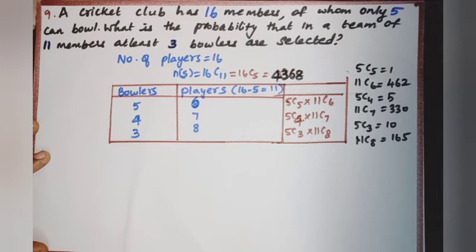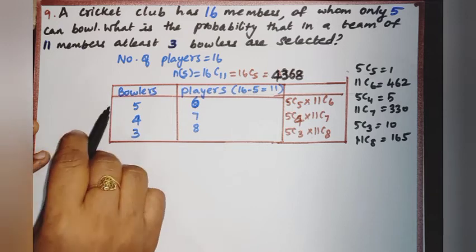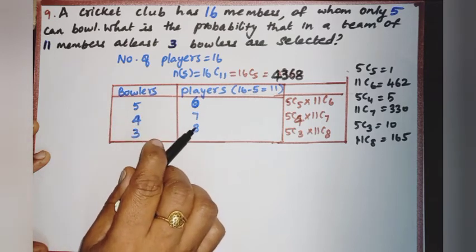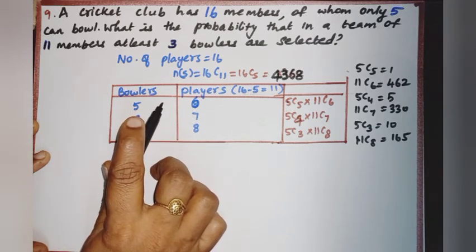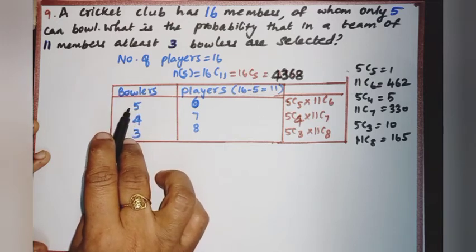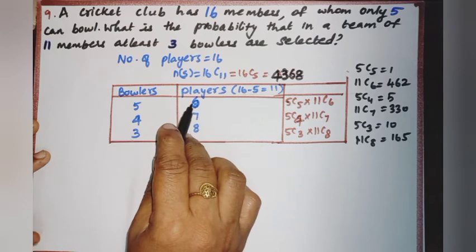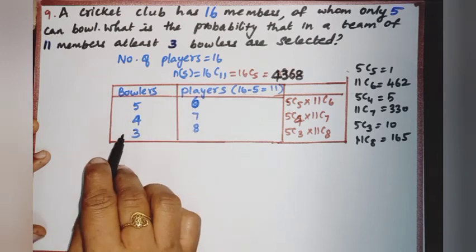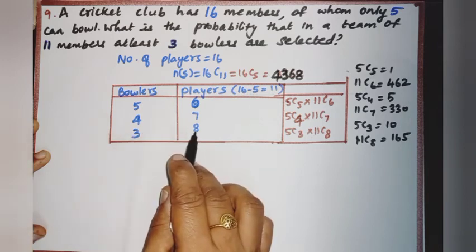Out of the selection of 11 members, there should be at least 3 bowlers. So we can have 3 or 4 or 5 bowlers, and the remaining will be 8 or 7 or 6 players. So the selection can be done as follows. When you are selecting 5 bowlers, the players will be 6. When you are selecting 4 bowlers, the players will be 7. When we are selecting 3 bowlers, the players will be 8.